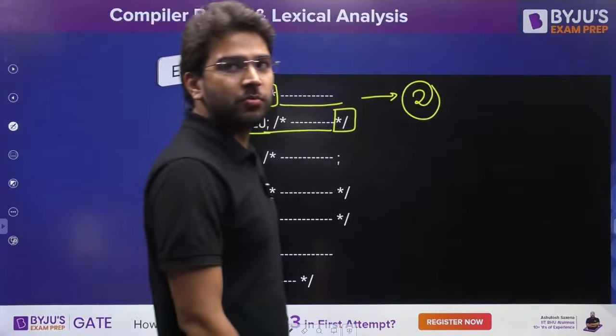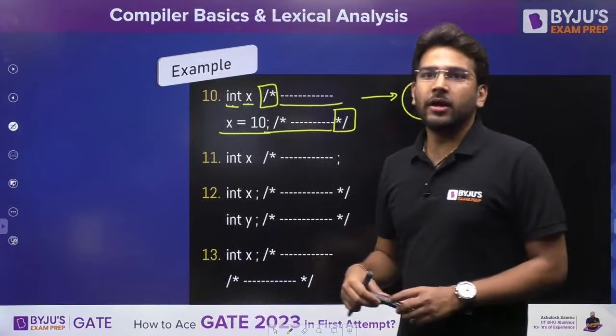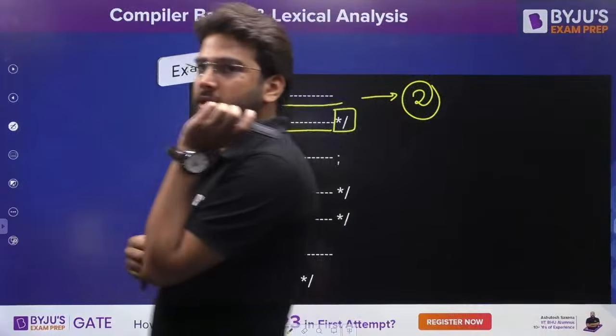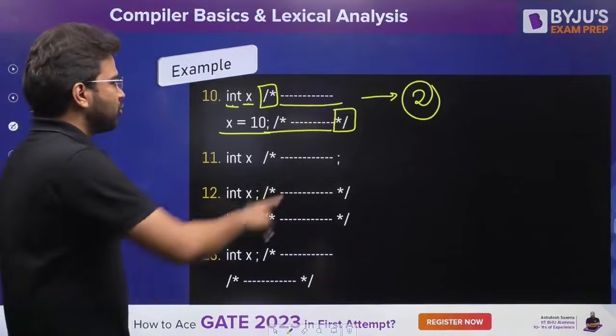Is it clear? Yes, Subrajit, your answer is correct. Saubhagya, your answer is correct. Yes, Ikra, now it is correct. Clear? So 2 tokens are there.